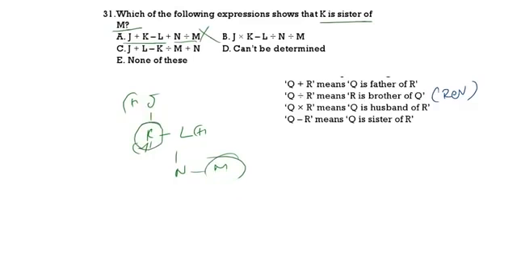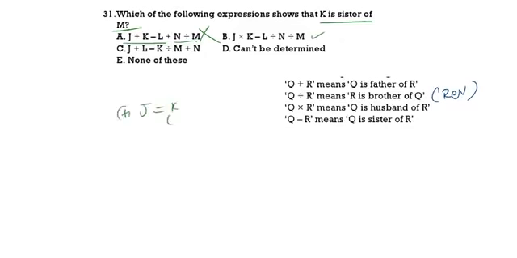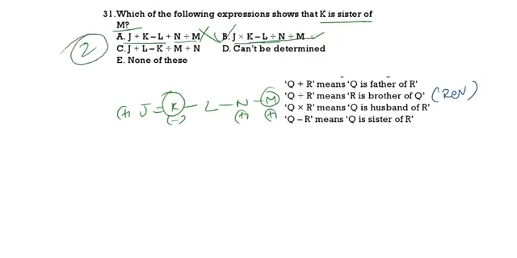Now we will see the second one. J into K, J is the husband of K. K minus L, K is the sister of L. L divided by N, N is the brother of L. M is the brother of N. Now here all are lying in the same generation. K is the sister of M, definitely correct. So the second one is the correct answer.